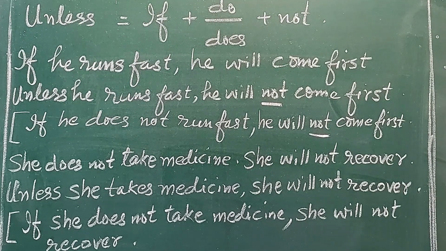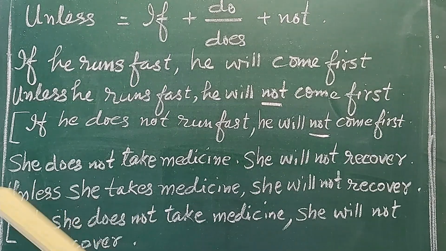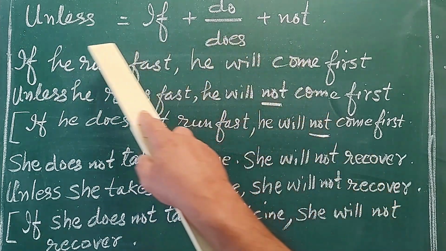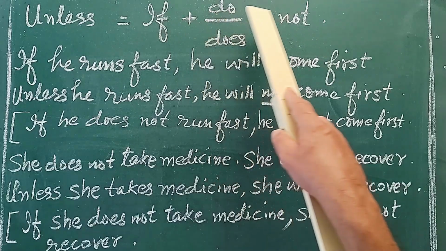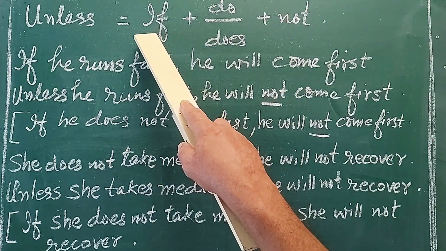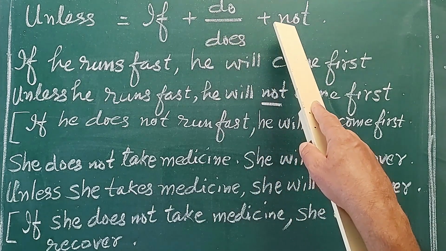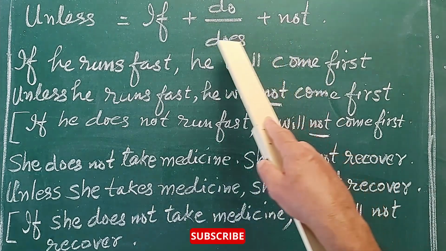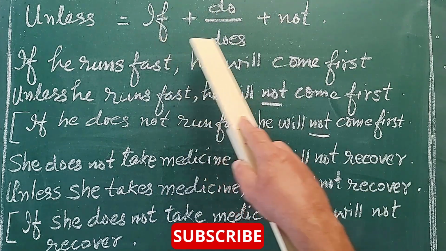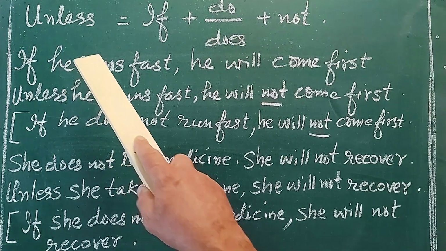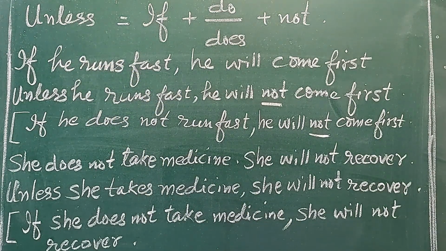Now let us see some more examples. The thing which we have to remember here is that the word unless is a negative word. In unless there are three things. One, if is there, the helping verb either do or does is there, and the negative word not is there. So together these three combined they form a new word that is called unless. That's why when we use unless in sentences, we have to be very careful.